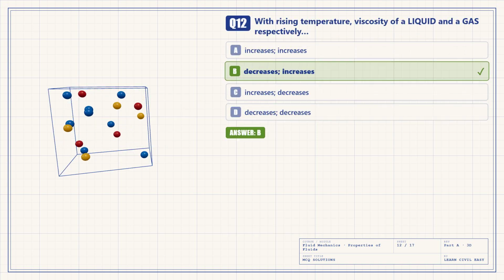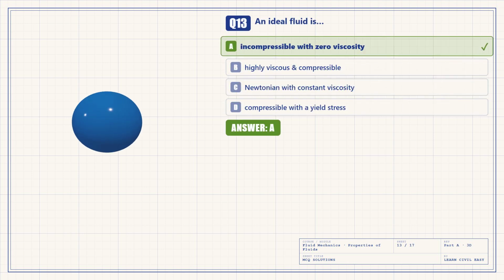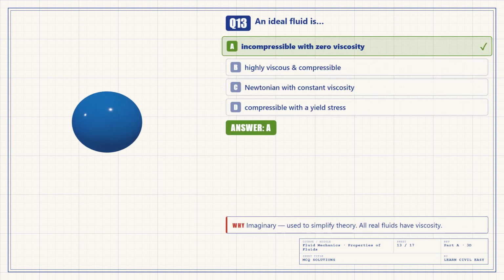Question 12. As temperature rises, a liquid's viscosity falls, but a gas's viscosity rises. The answer is B. They move in opposite directions. This is the classic trap. Question 13. An ideal fluid is incompressible and has zero viscosity. The answer is A. It is imaginary, used to simplify theory. All real fluids have viscosity.